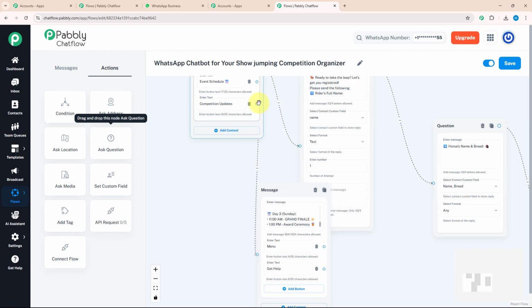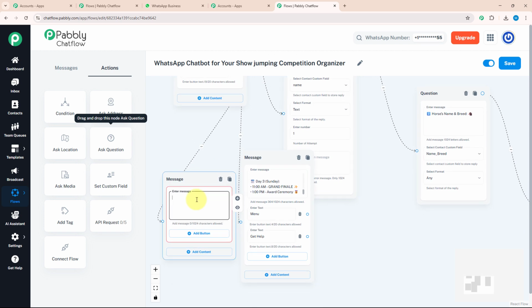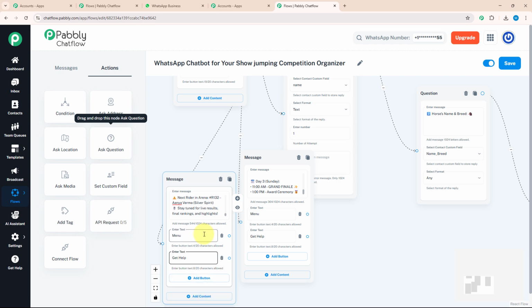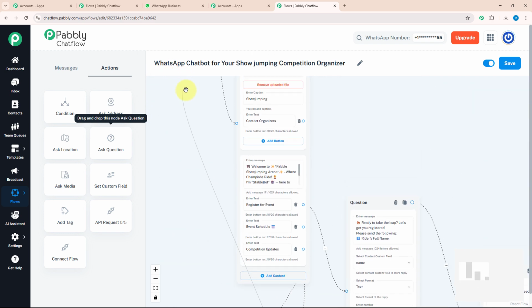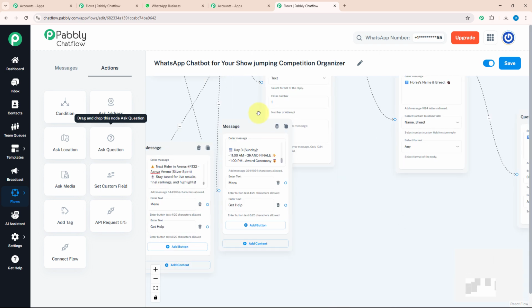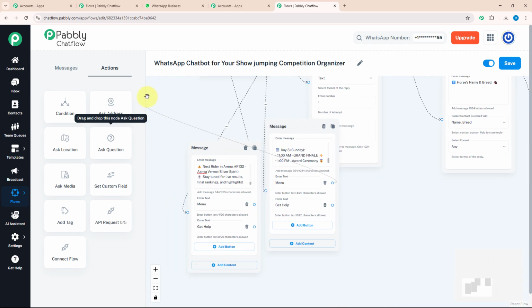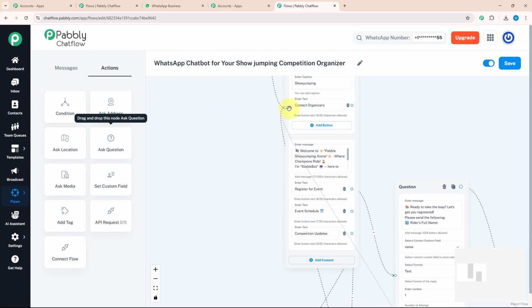After that, I will give a separate message for competition update in which I will provide update about the competitions that have happened. Here, I'm going to enter a message that will give information about competition. Similarly with that, I will provide two action buttons which say menu and get help. I will connect my menu button with our initial message, which means as soon as someone selects the menu button, they will be redirected to the initial message.